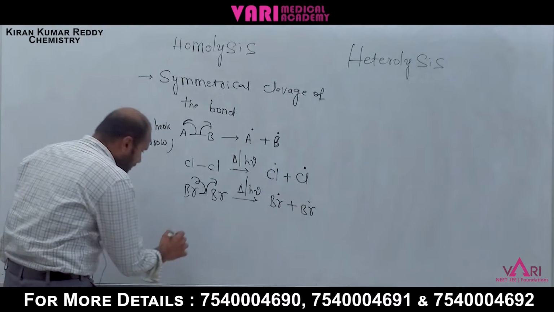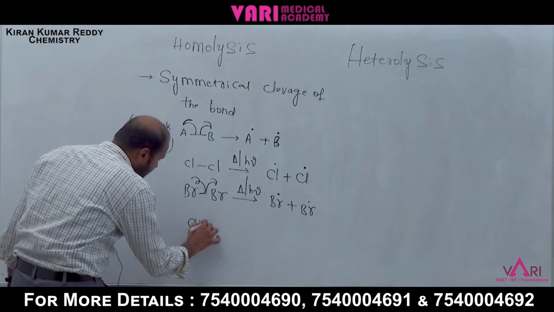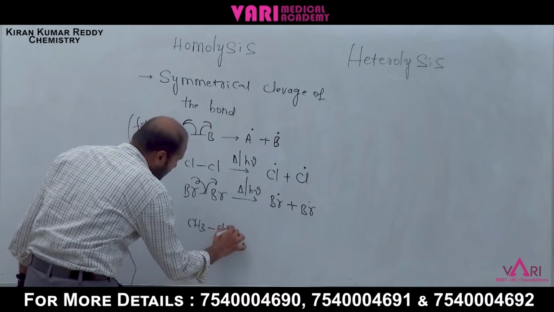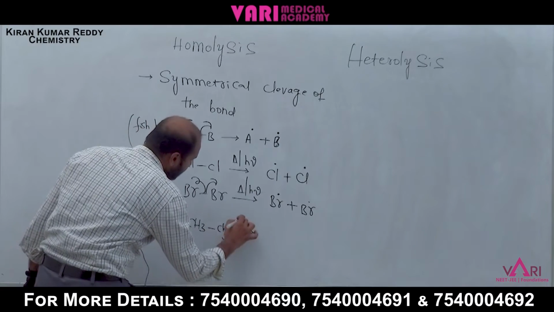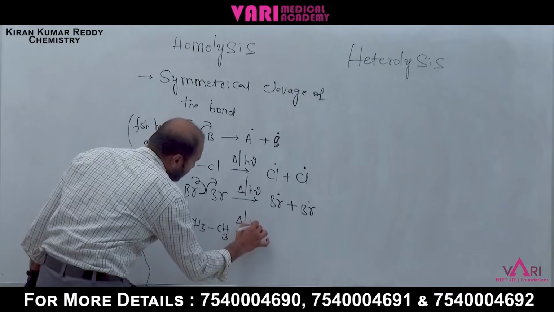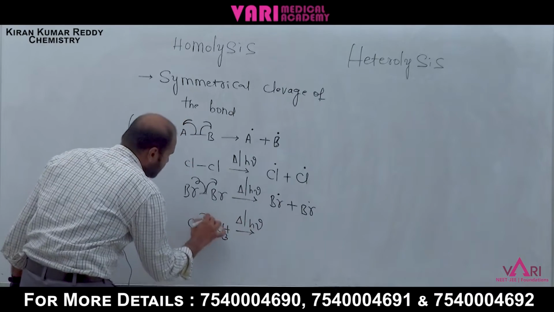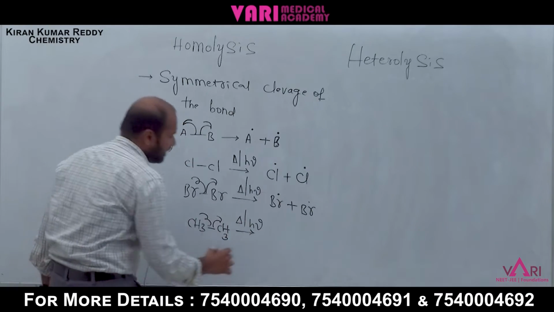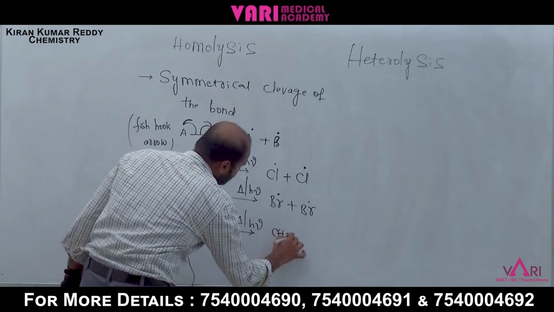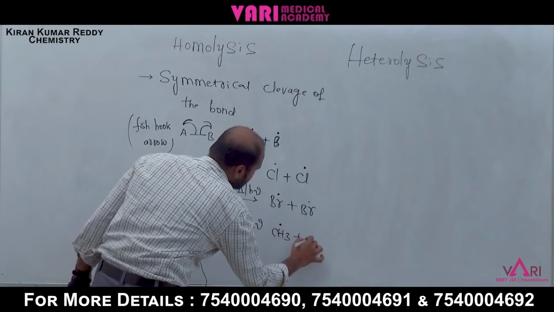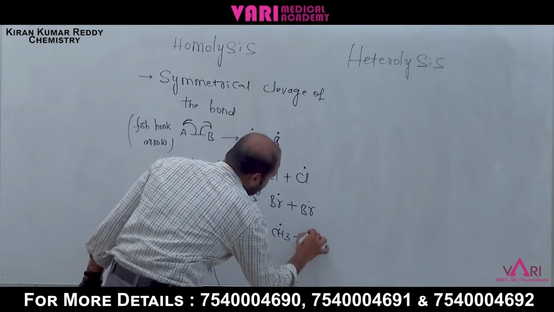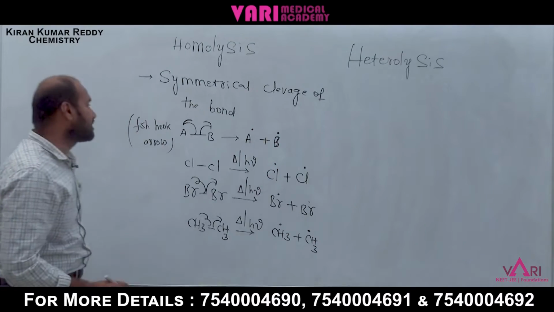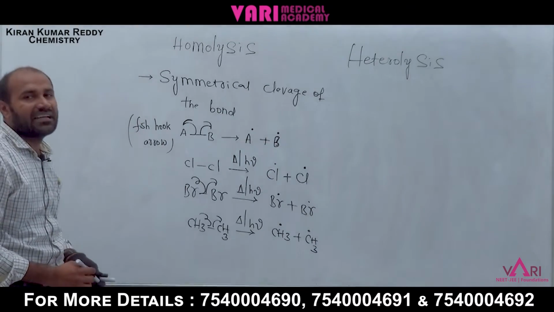If you take ethane, CH3-CH3, here also symmetrical cleavage happens in the presence of heat and light, forming a CH3 radical and another CH3 radical. This is called homolytic cleavage.